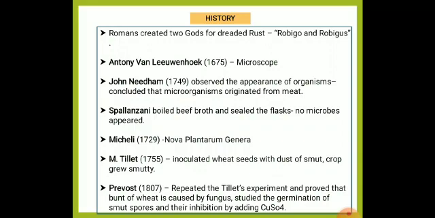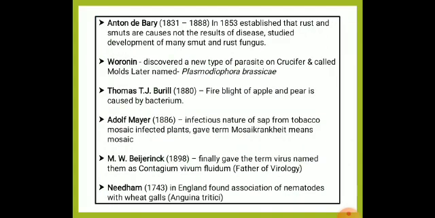Then Prevost repeated the Tillet experiment and proved that bunt of wheat is caused by the fungus. He studied the germination of the smut spore and their inhibition by copper sulfate. So it is important that the use of copper sulfate for the inhibition of smut was first done by Prevost. Then Anton de Bary was called the father of plant pathology, important. Then Woronin, in protozoa, described a disease in crucifers called Plasmodiophora brassicae, clubroot of cabbage, which produces Woronin bodies.